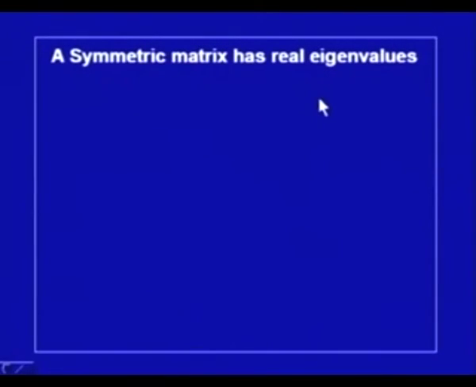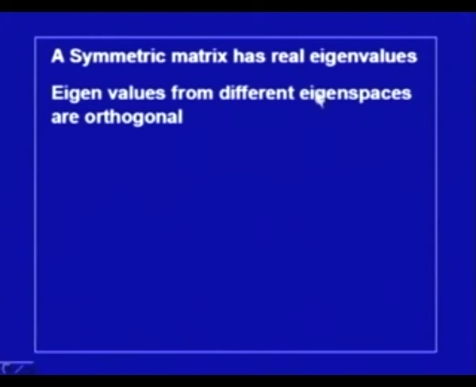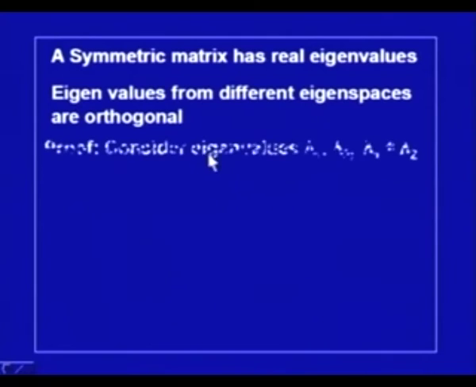Now, I will come to this statement that a symmetric matrix has real eigenvalues. This we have proved in one of my earlier lectures, and eigenvectors from different eigenspaces are orthogonal. So, this is the statement which I am going to prove now. To prove this, let us consider that there are 2 eigenvalues of the symmetric matrix A, lambda 1 and lambda 2.